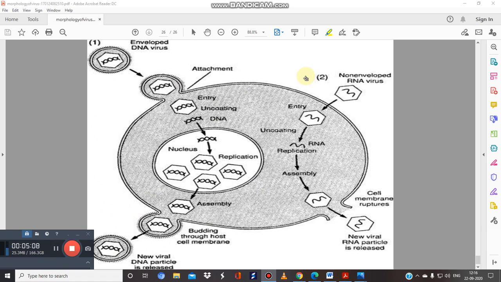This is the diagram which shows two types of viruses. First is the enveloped DNA virus, and second is the non-enveloped RNA virus. All the steps will be the same. Just see this non-enveloped RNA virus. It contains no envelope. So first of all attachment, then penetration, then uncoating, then replication, assembly, and then release. In the same way this also works for the enveloped DNA virus, but it enters into the nucleus part.